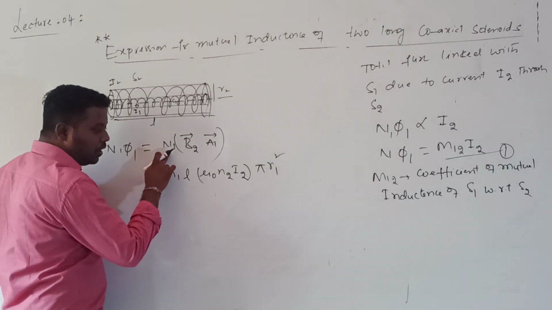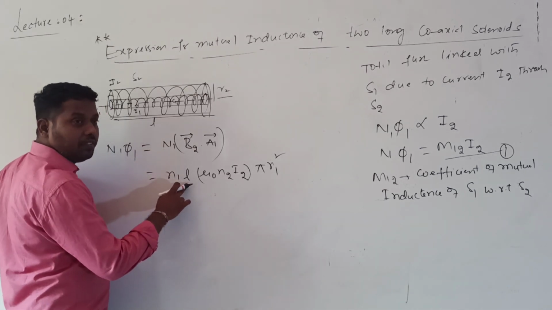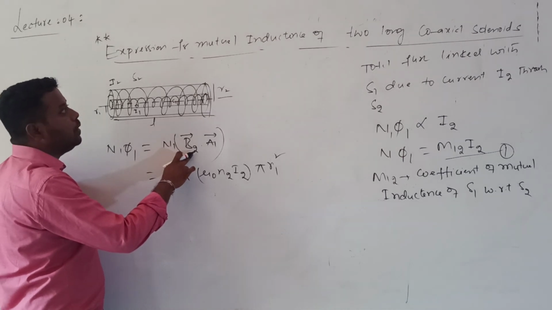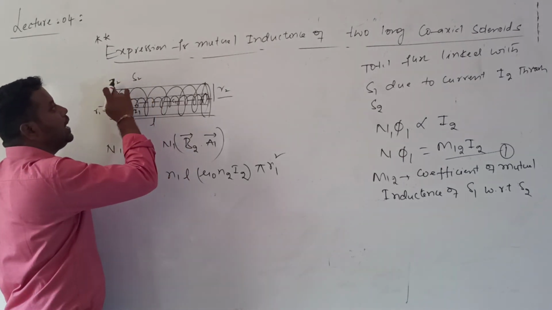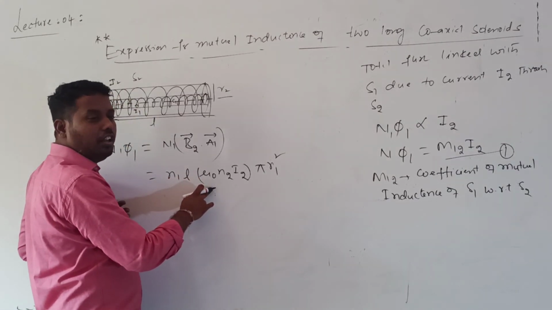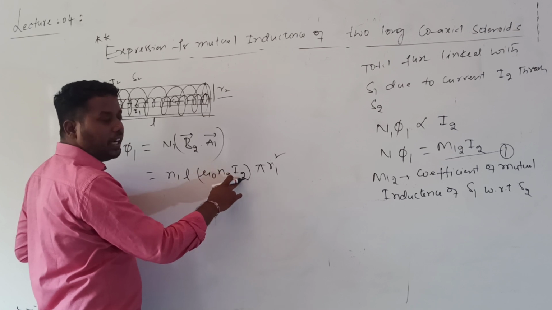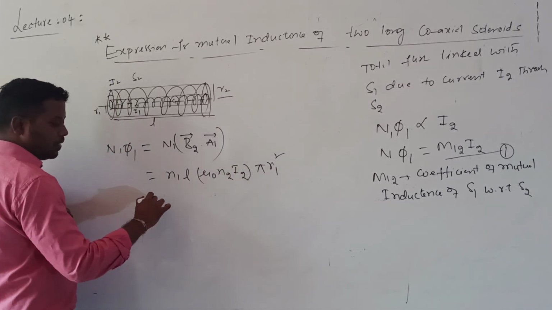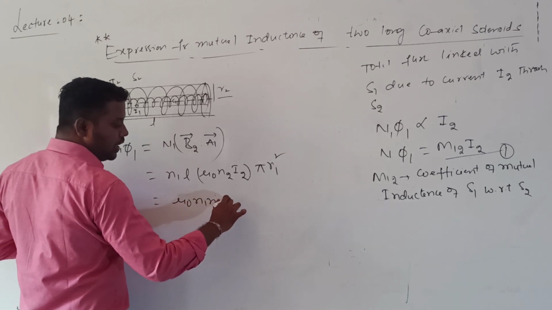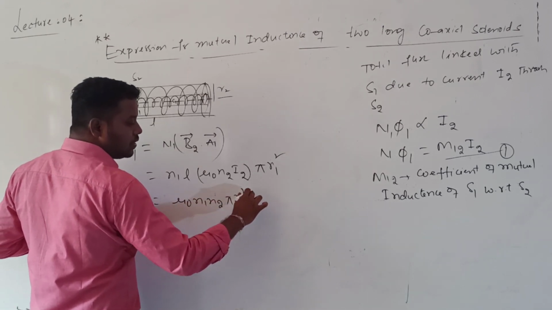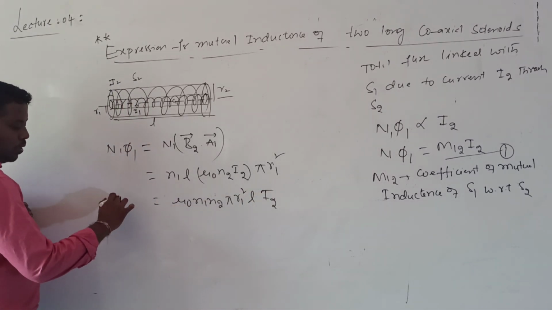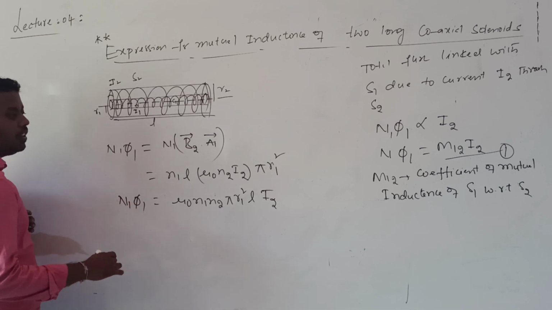I wrote the N1 value, total number of turns, as small n1 into L. What is the magnetic field produced due to S2 carrying a current I2? Magnetic field inside a solenoid, formula: mu naught into n2 into I2 into pi into R1 square, which is given by mu naught into n1 into n2 into pi into R1 square into L into I2. Understood, Anna? So this is the total magnetic flux linked with S1.